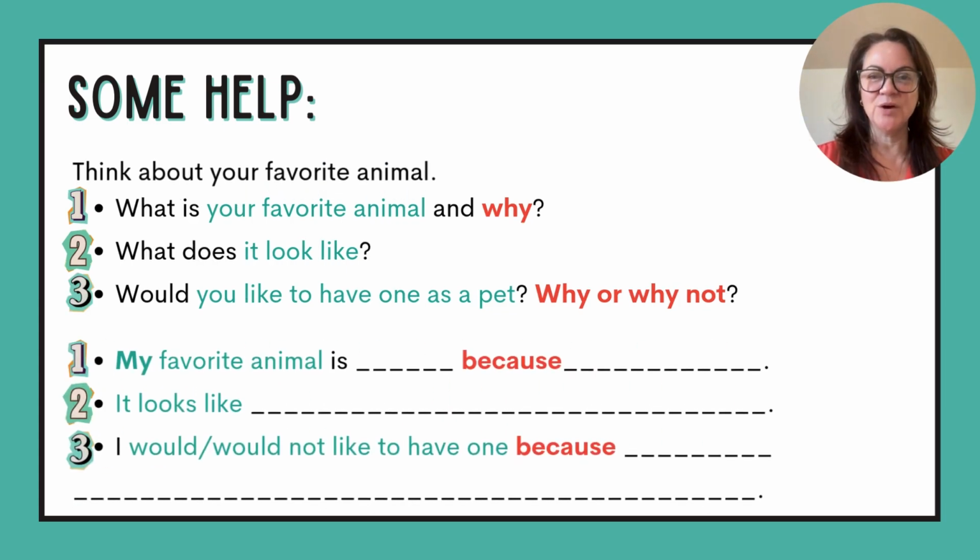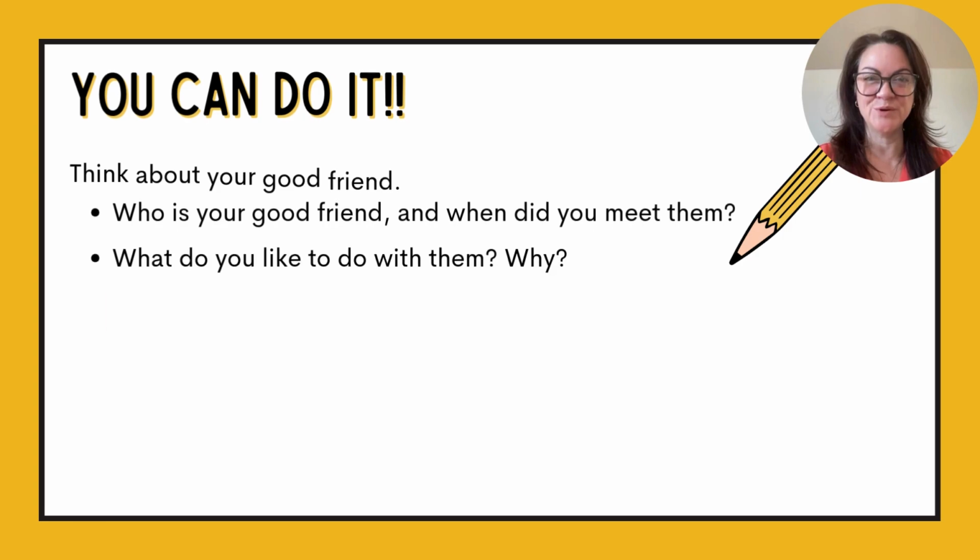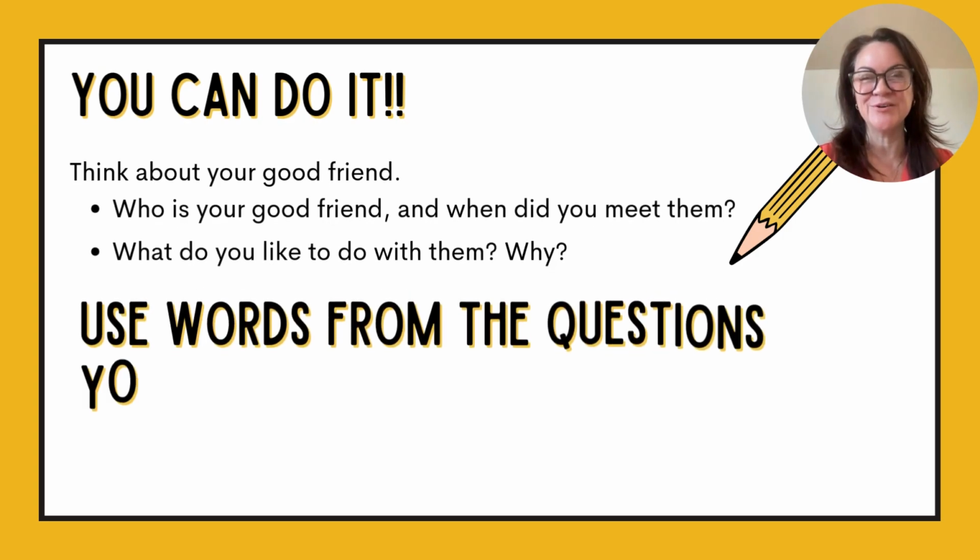Number 3, would you like to have one as a pet? Why or why not? You will write, I would or would not like to have one because. So Miss Desmond's answer could be, I would like to have one because I think my family would love having a dog. One more prompt, and you will do this one on your own.